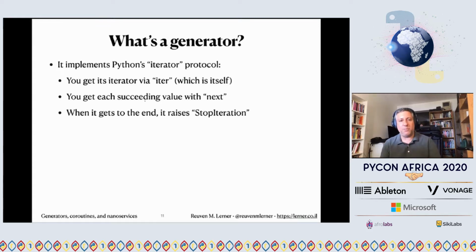Well, it implements Python's iterator protocol, and this protocol is deliberately really simple. Basically, you say to an object, who is your iterator? Which is the object that knows how to iterate for you? And in the case of a generator, it is its own iterator. We'll see this in a moment as well. Then you go to that object and say, what is your next value? And you use the next function for that. Give me your next one, your next one, your next one. And when you finally get to the end of the iterations, then that object should raise this exception, StopIteration. By the way, if you are of the opinion that exceptions are only errors, that is not true. StopIteration is a perfect example of how Python uses exceptions for signaling, for indicating, hey, there's an unusual thing going on here, not necessarily for errors.